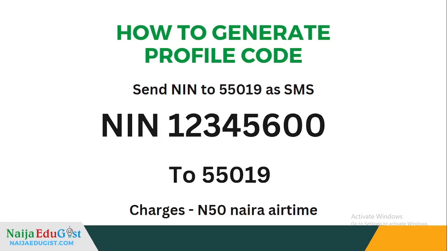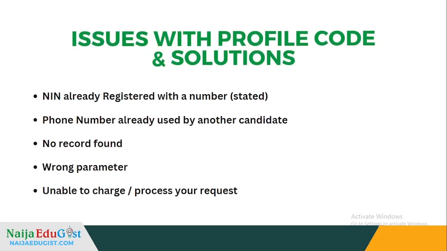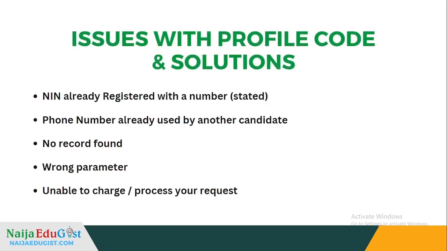Okay, after typing the word NIN in capital letters, you are supposed to leave only one space, then you input your NIN digits. You don't leave any other space after that, and send it. But if there is an error in that, that is why you get the wrong parameter message.